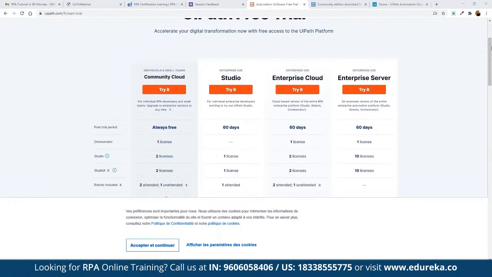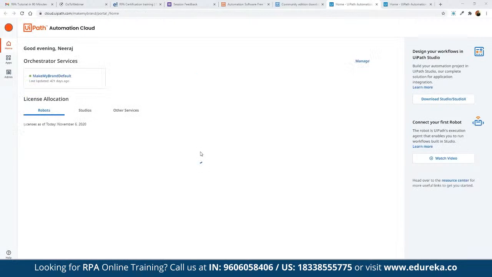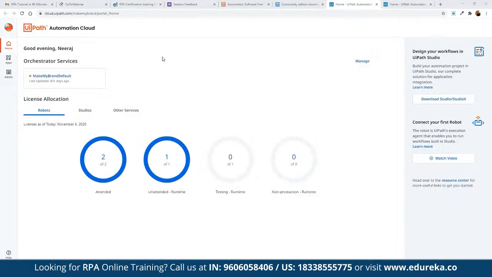And we can also get access to the community edition. So basically here we can refer to this link as well. Once we click on try out for free, we can also refer to this link here for the cloud.uipath.com portal register. In case we haven't registered with our email address, then we can use this platform to register. And in case we already have registered, then we will be looking at